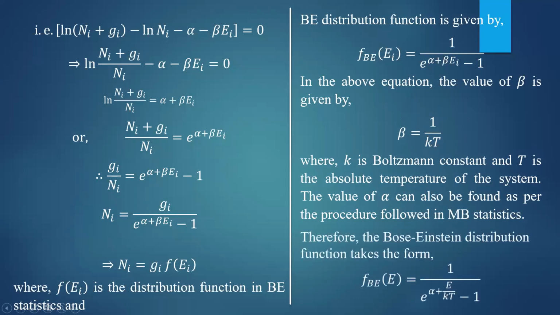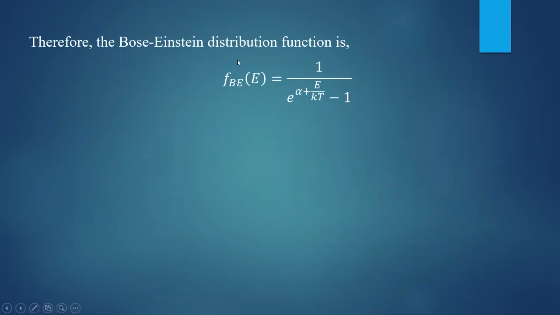Substitute here, and finally you can replace this Ei by the general energy E, and the Bose-Einstein distribution function will take the form FBE of E is equal to 1 divided by e to the power alpha plus E by kT minus 1, because beta is 1 by kT. So finally, f of E is equal to 1 divided by e to the power alpha plus E by kT minus 1.